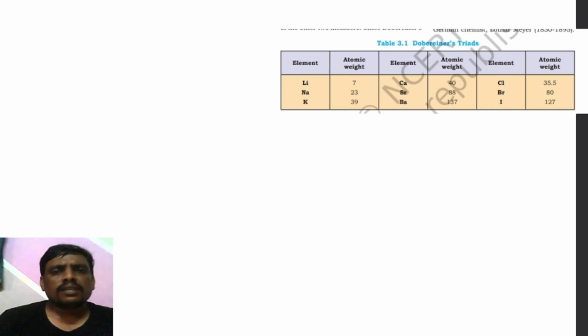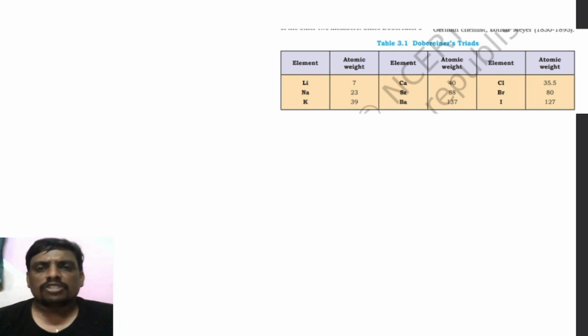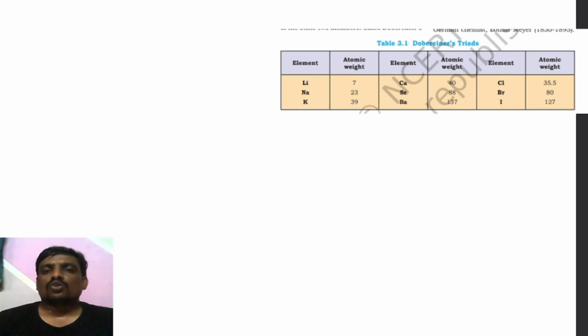Now some of Dobereiner's triads are given in this table. Apart from lithium, sodium and potassium, we have calcium, strontium and barium. Calcium atomic weight is 40, barium 137; 40 plus 137 is 177, divided by 2 is about 88.